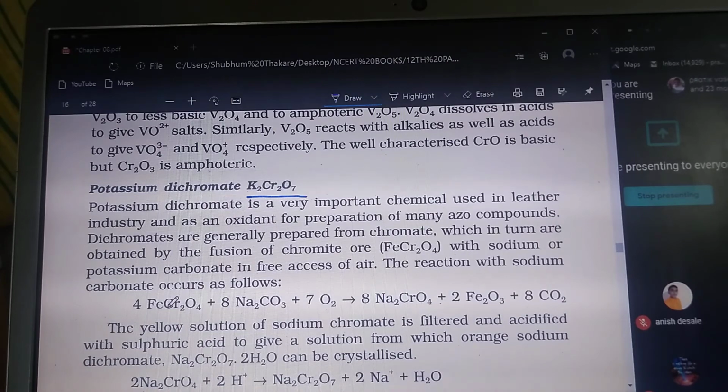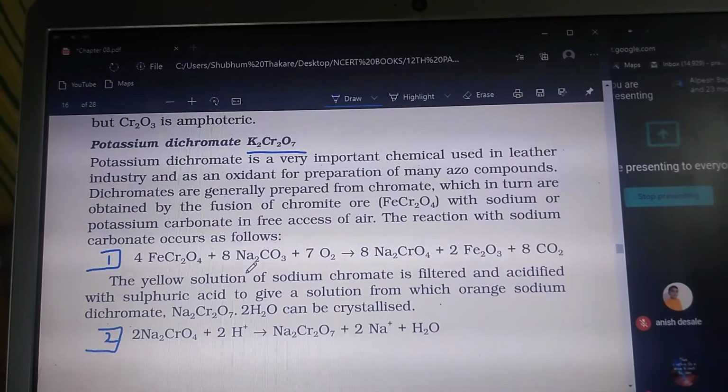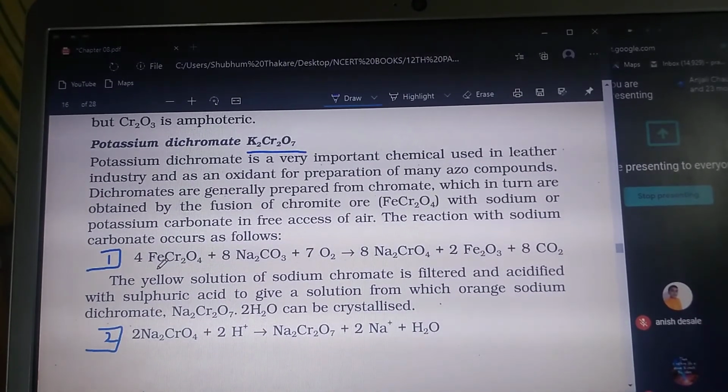There is a total of 3 steps in the preparation of potassium dichromate, and you have to write it down many times so that you have writing practice for the examination.